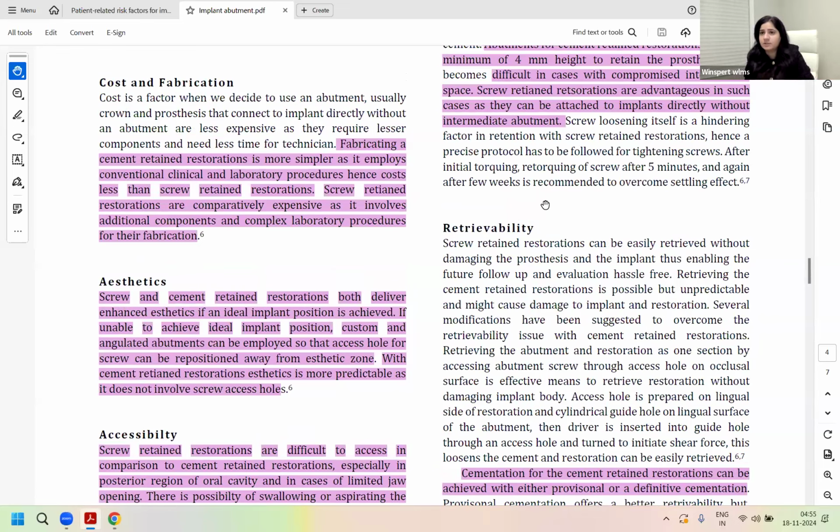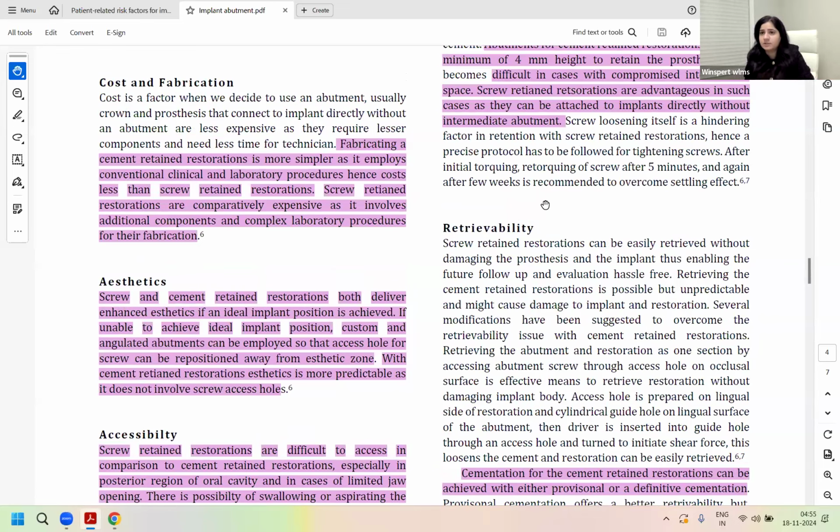Whereas the screw access hole is almost 50% of the occlusal table, which is covered with a direct restorative material to conceal the screw hole. Under the occlusal loads, your indirect crown would have more withstanding capacity versus your direct restorative material. Is that right or wrong? Everyone understands it? Your cemented restorations would take the occlusal loads better, right? So under the occlusal loading, the restorative material can wear off more in your screw retained restorations.